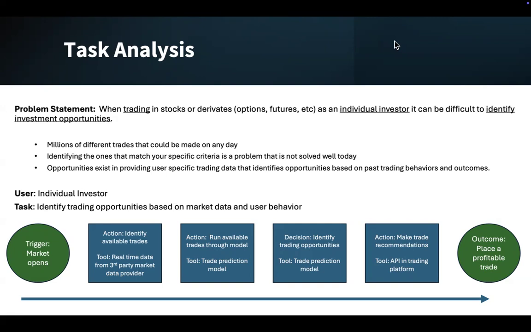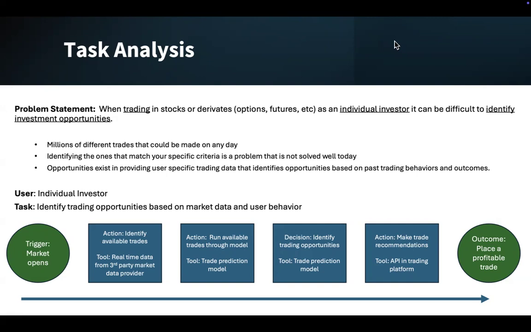There's some context to this problem. There's millions of different trades that could be made on any one day. I believe there are roughly 55,000 different publicly traded companies in the world and well over 40 million option contracts being traded daily. Identifying the ones that match your specific criteria is a problem that is not solved well today. There's a lot of speculative, high-risk trades available that individual investors really should avoid.